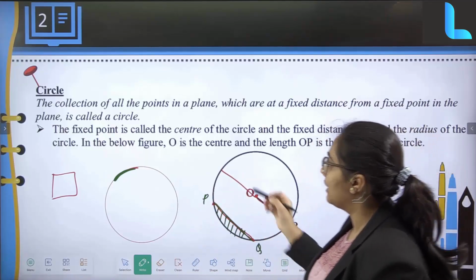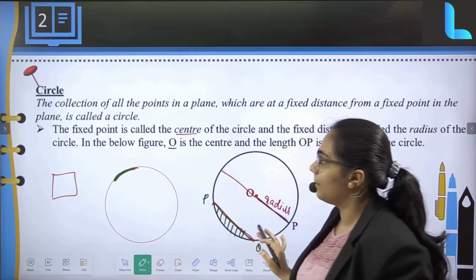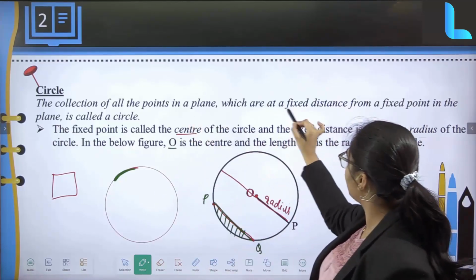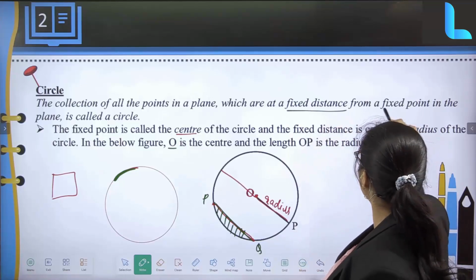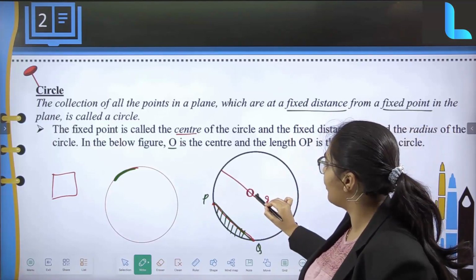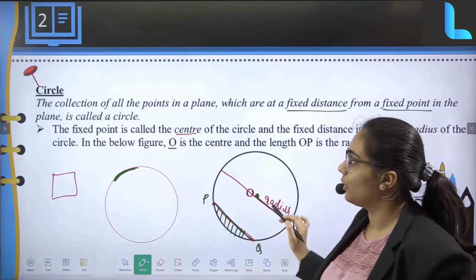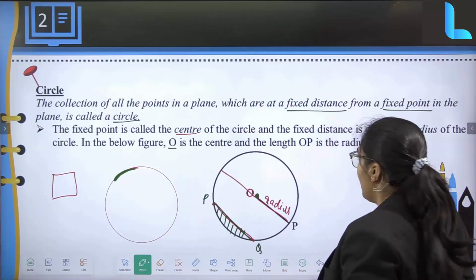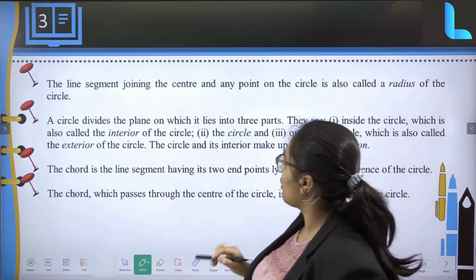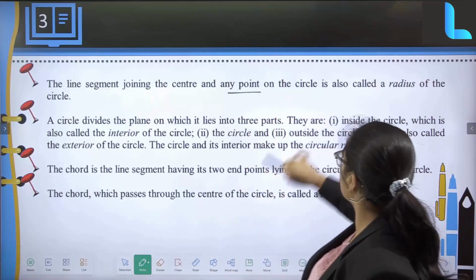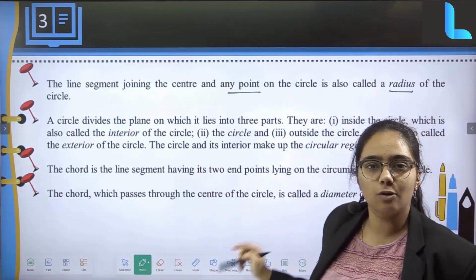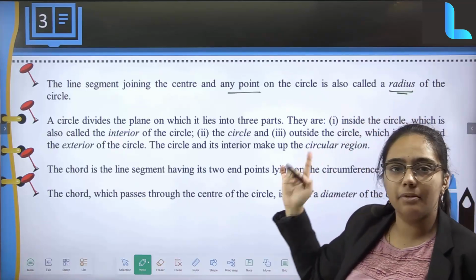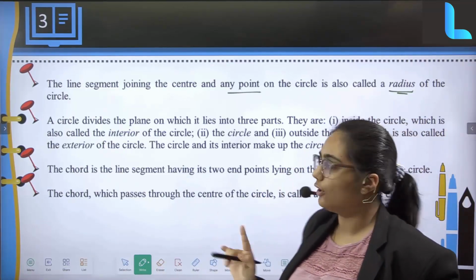First, let's look into it. The center of a circle is going to be O. First and foremost, a collection of all points in a plane which are at a fixed distance from a fixed point is called a circle. What is that fixed point? That is the center point, O. Then the line segment joining the center to any point of the circle is called the radius. That is OP, which we saw first, and if you double it you will get your diameter.